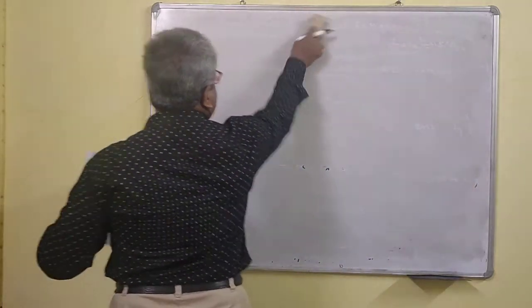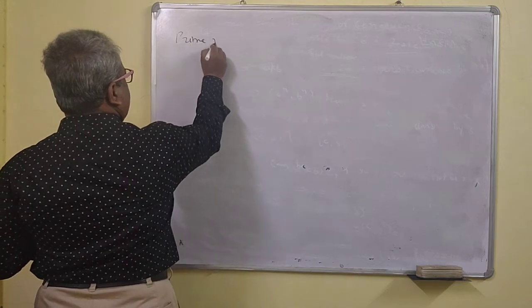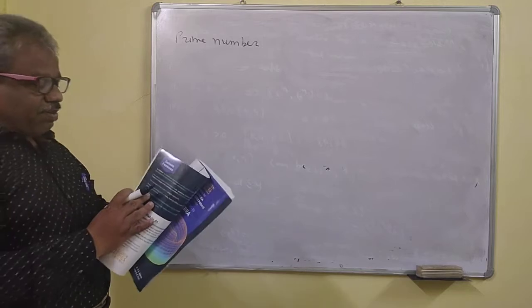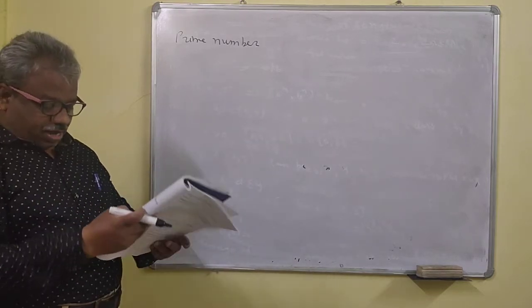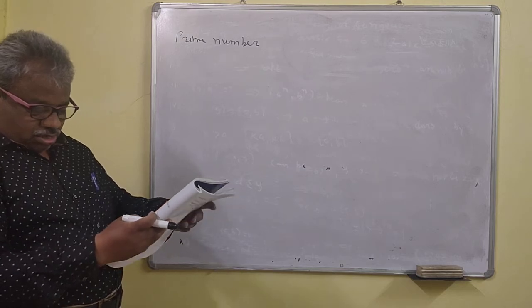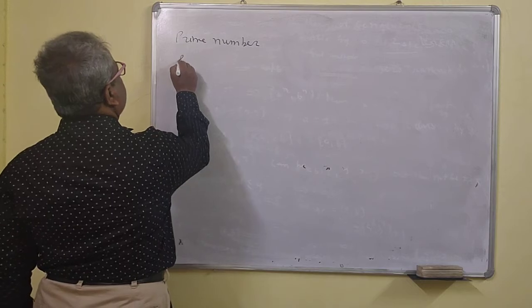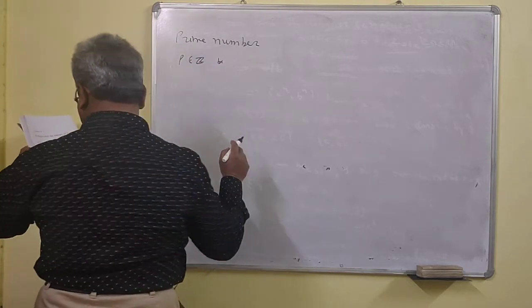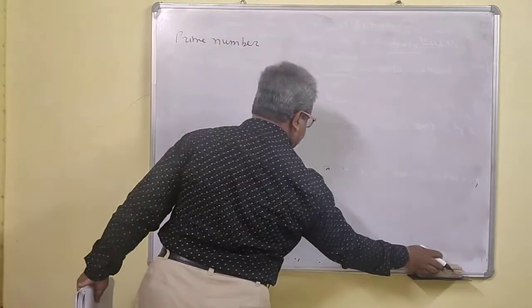Now what do I mean by prime number? Prime number means it has no common factor, it has only the improper divisors. So p belongs to Z, and it should be greater than 1. Okay, p is greater than 1.